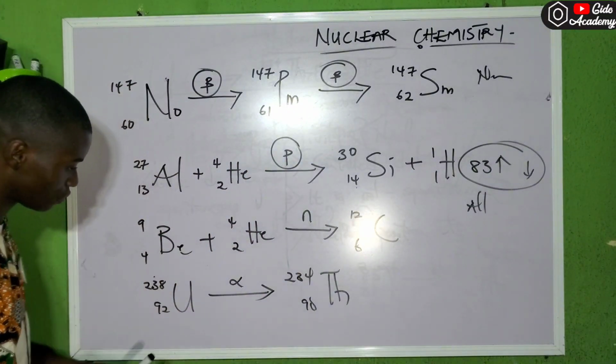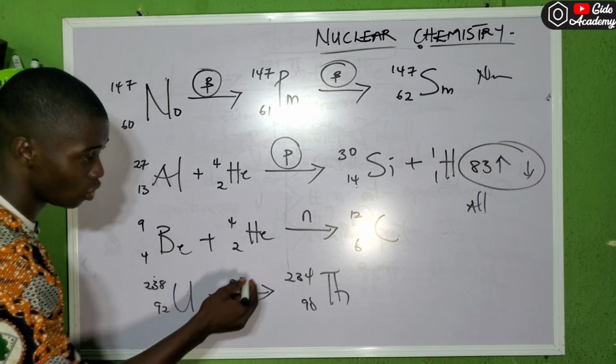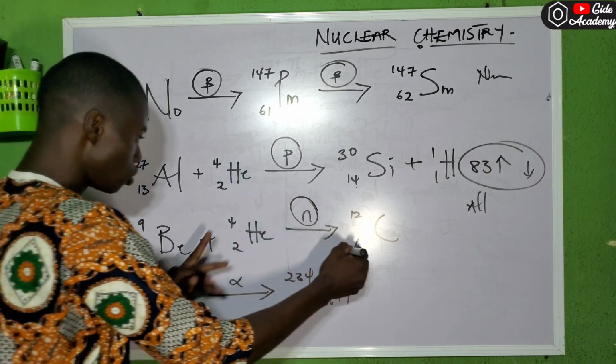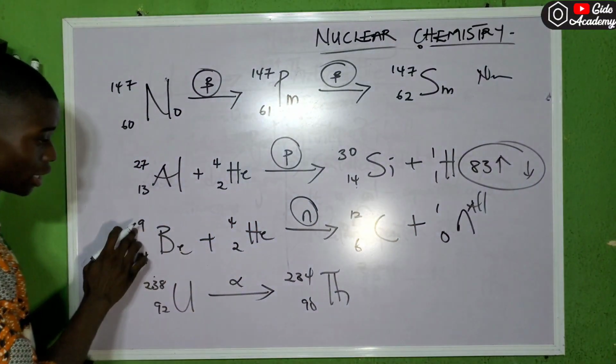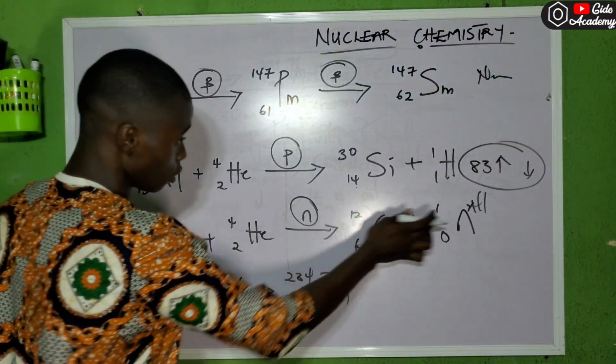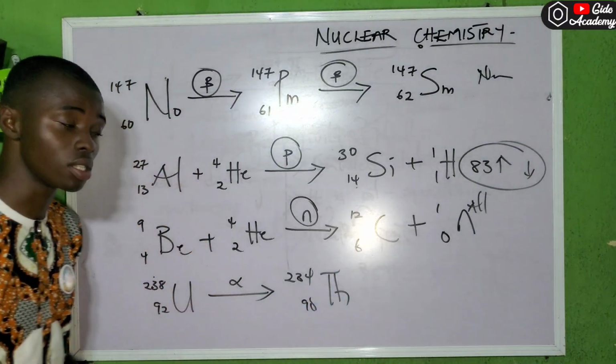Then this one here again, let's check. Is it really natural or artificial? Remember, this N stands for neutron. Neutrons talk about 1 and 0. So let's check. 9 plus 4 will give us 13. 12 plus 1, 13. 4 plus 2, 6. 6 plus 0, 6. So that's for that.